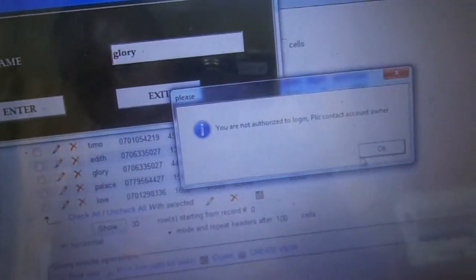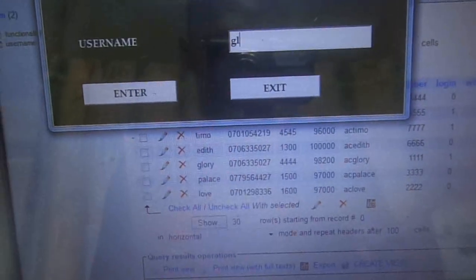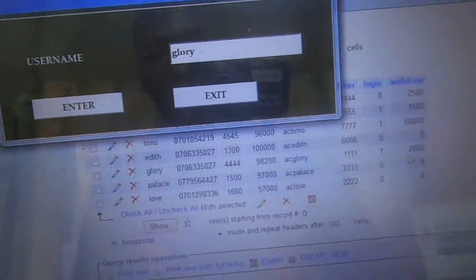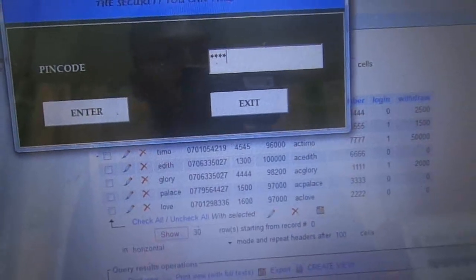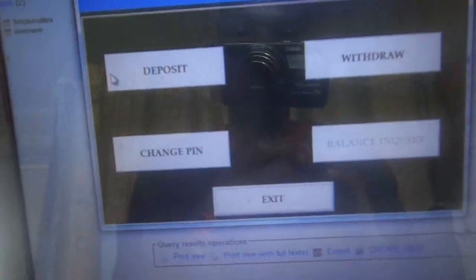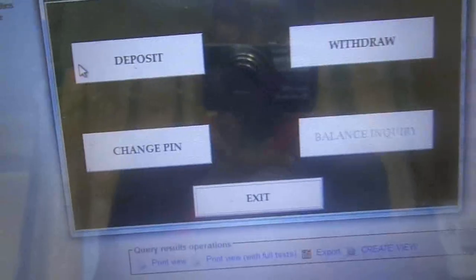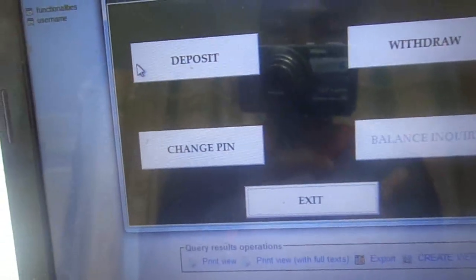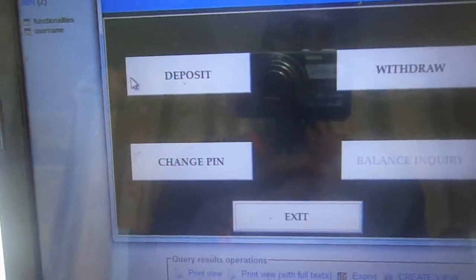And now when you go back and you try to log in now that he has allowed you to log in, and then put the same credentials, now they can allow you to continue, and then you input the PIN code. You input the PIN code and then you can reach where you have a lot of functionalities that you can make use of. But using this system still, you can use your mobile application and you limit the functionalities that someone can make use of when he goes to the bank.